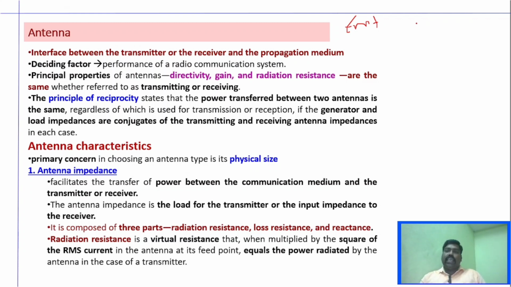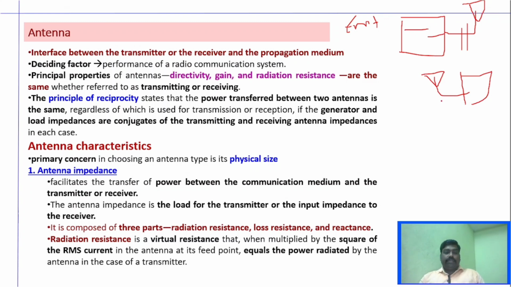So if this is a transmitter, we are going to transmit the signal using the antenna. So definitely there should be a perfect impedance matching between this antenna and the transmitter. Similarly, at the receiving side, the antenna impedance plays a very vital role, which means this antenna impedance will be a load to the transmitter side, and for the receiver, the same antenna impedance will be the input impedance, right?